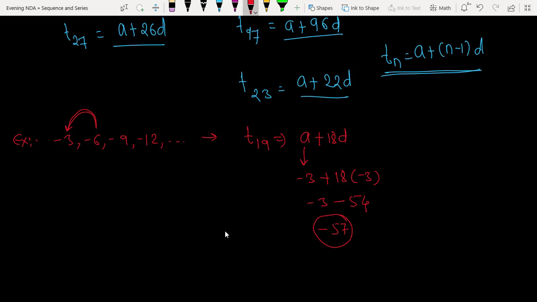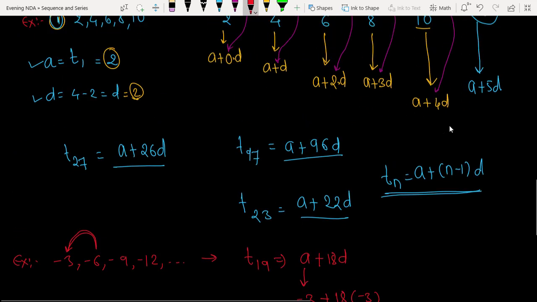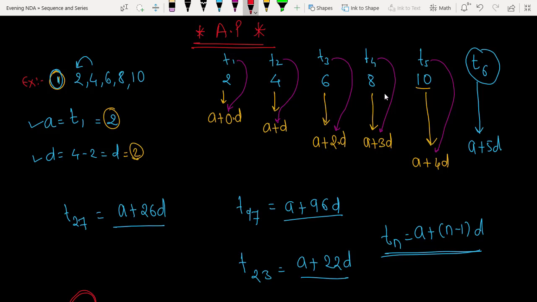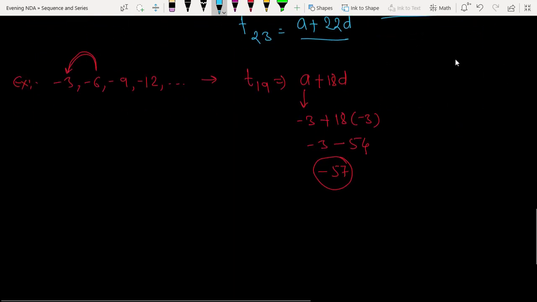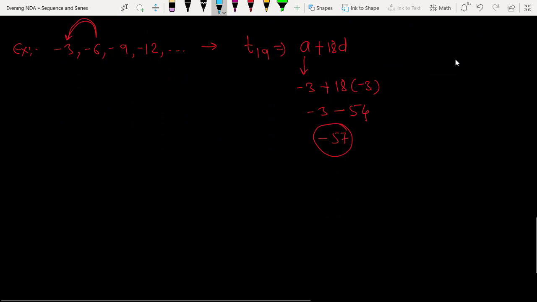So you can solve any kind of questions if you know the general form. So this is the general form. Next thing, again we will take the same 2, 4, 6, 8 and 10. I hope you have understood what the general form is. Is it okay? Next we will see the sum of the given arithmetic terms. So 2, 4, 6, 8 and 10. Suppose these are the 5 terms we have.